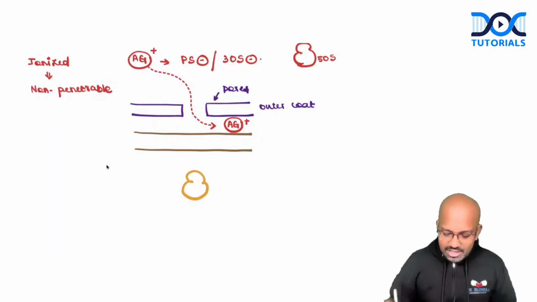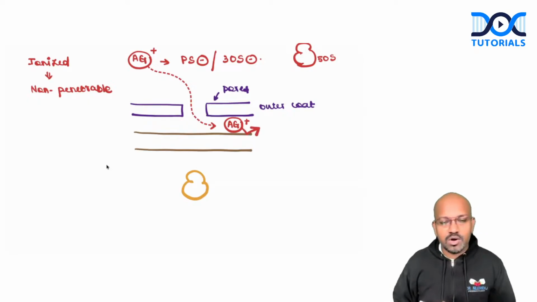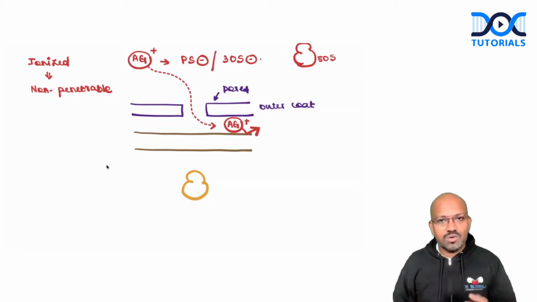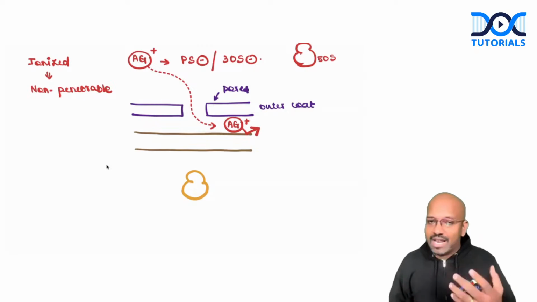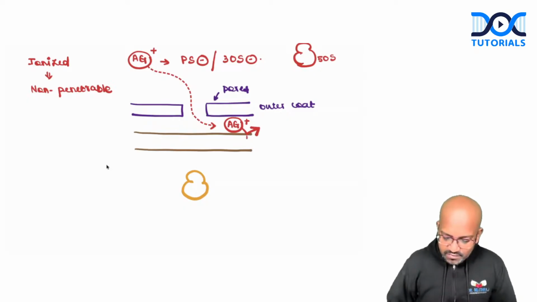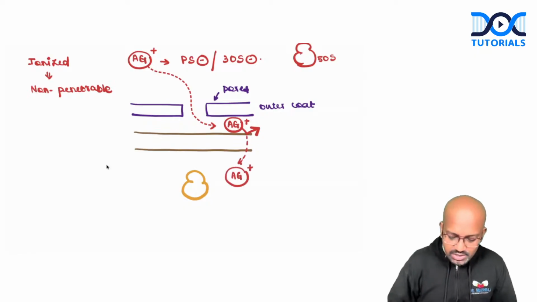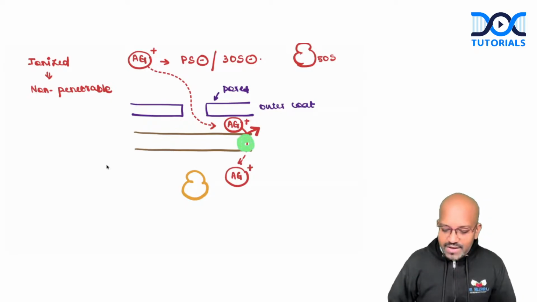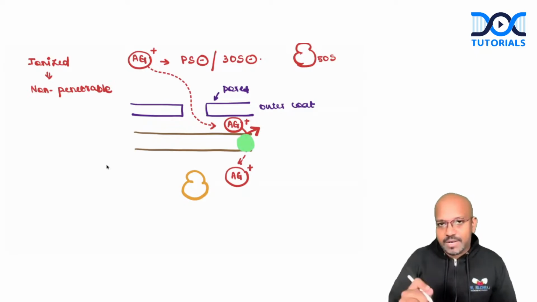But once it is inside the periplasmic space, it cannot cross the cellular membrane because there are no pores in it. And we know ionized drugs are non-penetrable. It cannot penetrate the barriers. But somehow, this aminoglycoside will gain entry into the cell with the help of a particular transporter. We have a transporter situated there, and with the help of that pump, this aminoglycoside will gain entry into the cell.